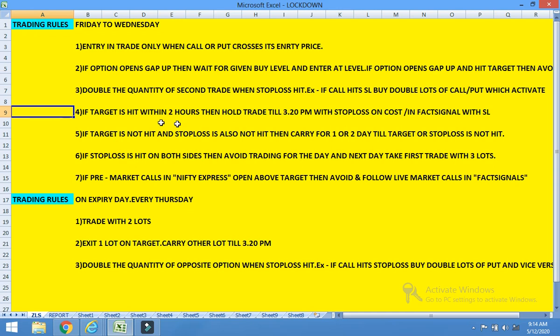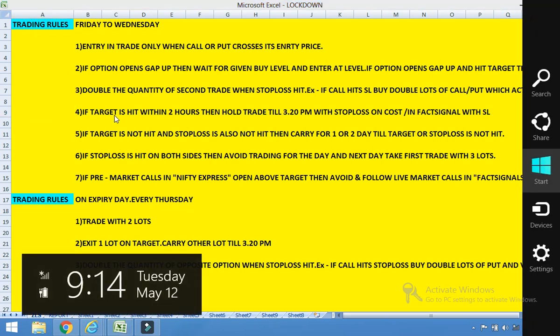For fact signal, if the target is hit within 2 hours, then hold the trade till 3:20 p.m. with the original stop loss. This is the rule for fact signal.